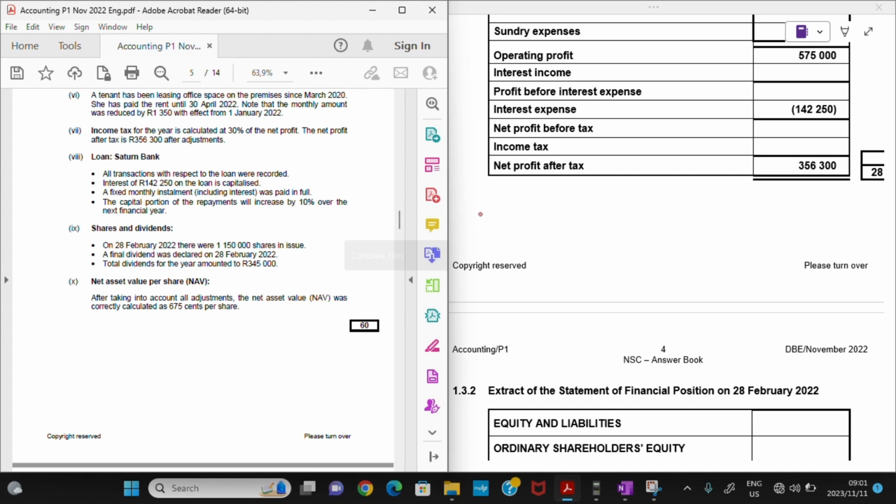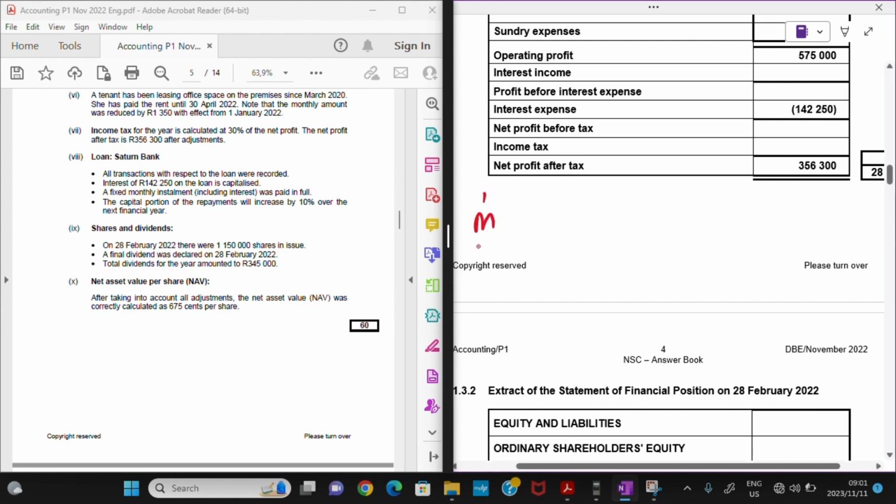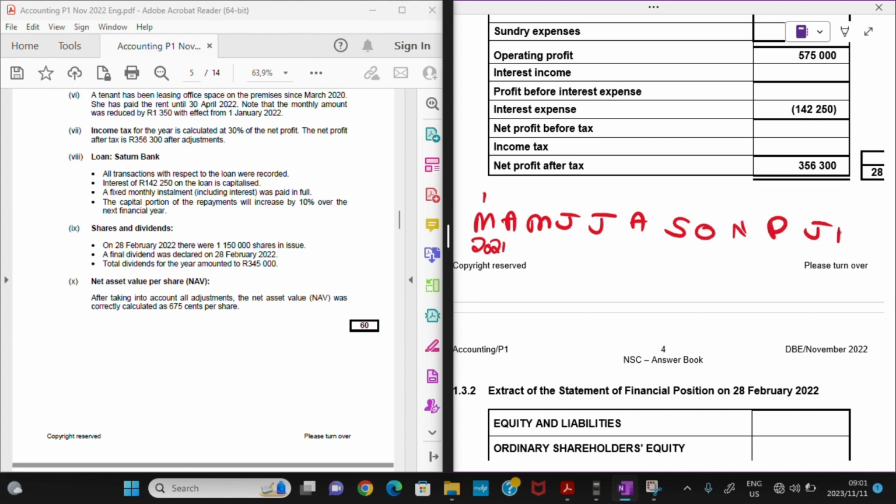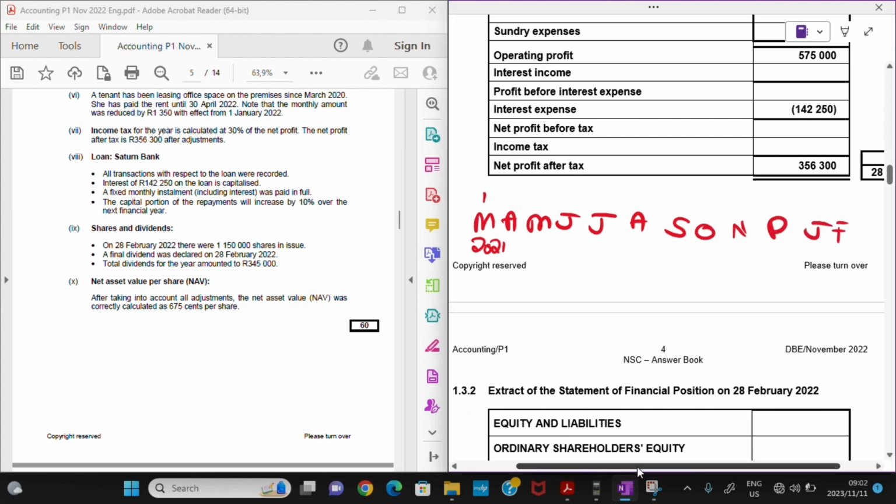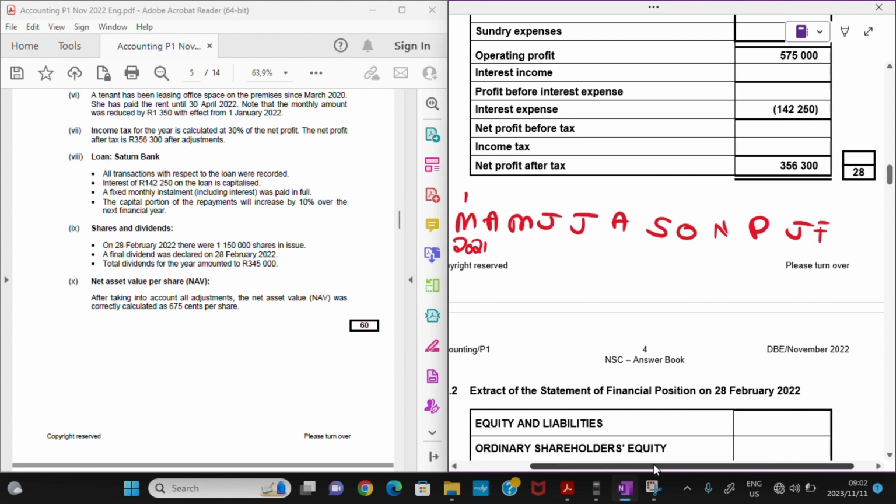Let's write down our financial year. We know it starts from the 1st of March 2021. Then we have March, April, May, June, July, August, September, October, November, December, January, February. The year ends on the 28th of February 2022.